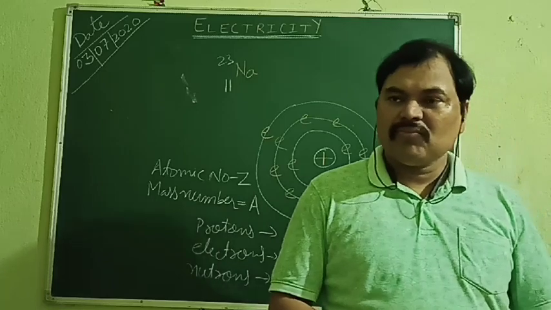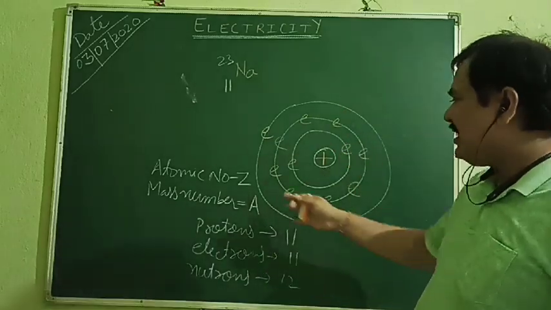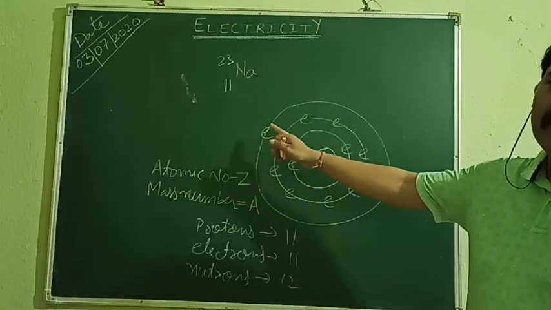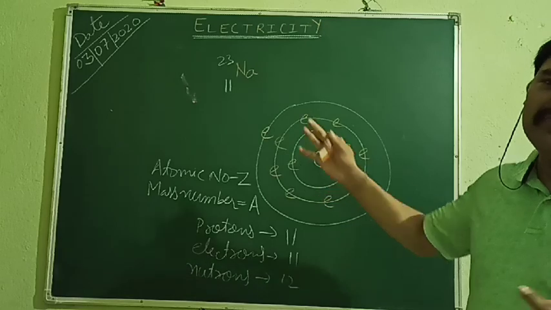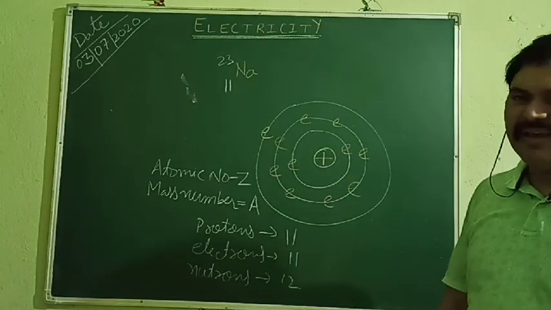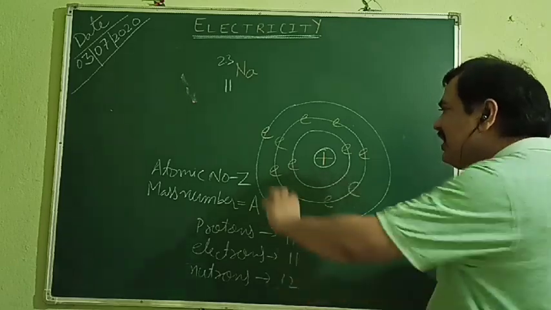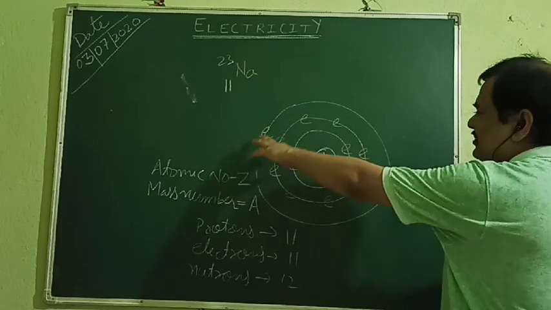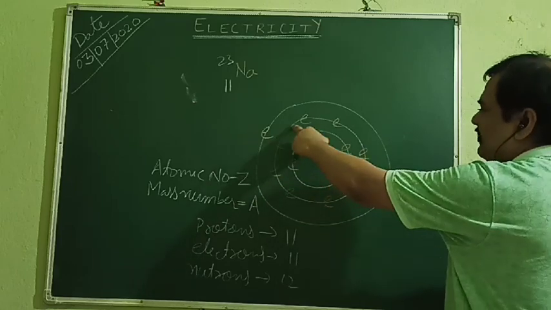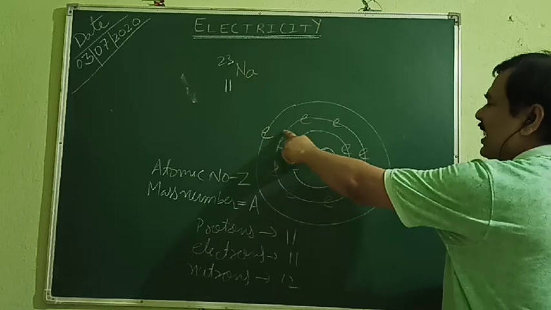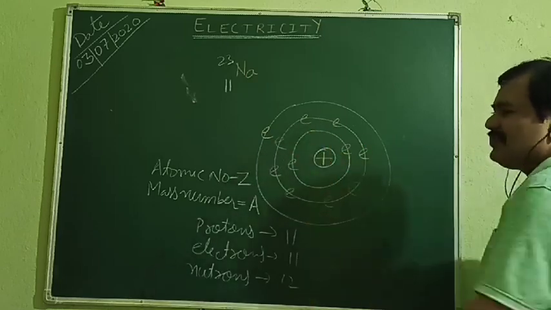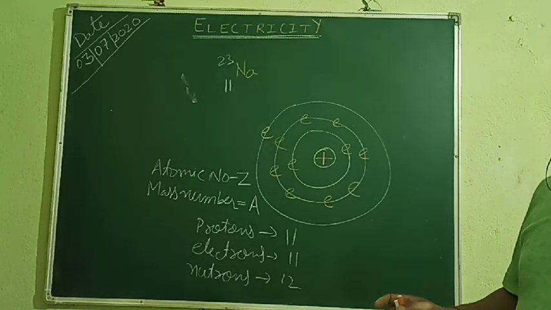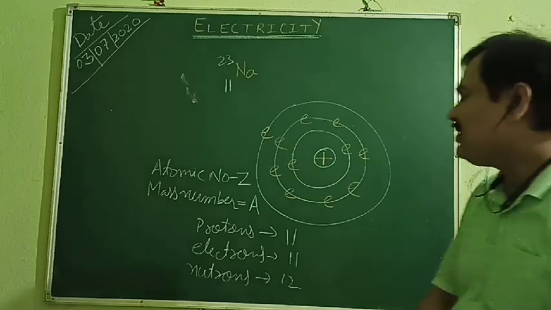So here, for this atom, that is sodium, just tell me, it has got 1 electron. Will any atom which has 7 electrons try to give 7 electrons to it? No way. So it has got only one way. It will leave this electron, and what will happen? This orbit will be over, and the second orbit will become the outermost orbit. And how many electrons is it having? 8. So it will acquire the stable state. That is the easiest way it has to become stable, and that's why it loses 1 electron.